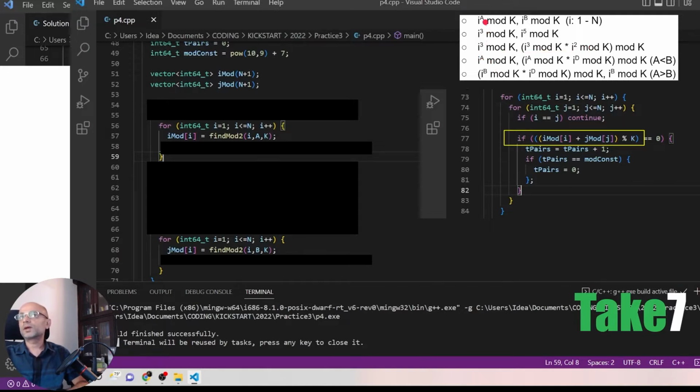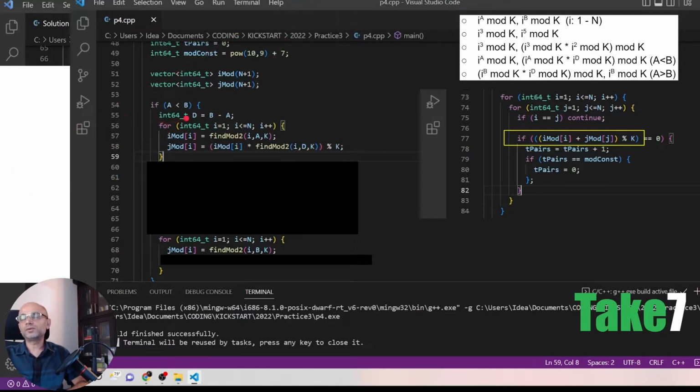So for I power a mod k and I power b mod k, we can calculate I power a mod k and then reuse it and multiply that with I power d mod k, where d will be b minus a. So similarly, the other way around, if b is greater than a. So we can do this optimization while populating the I mod and j mod vectors.